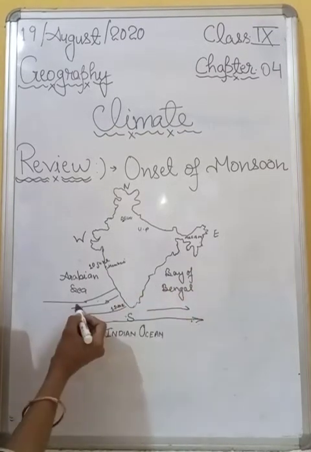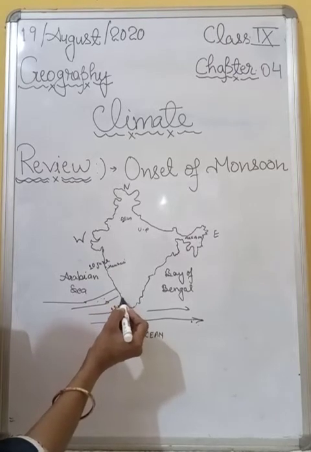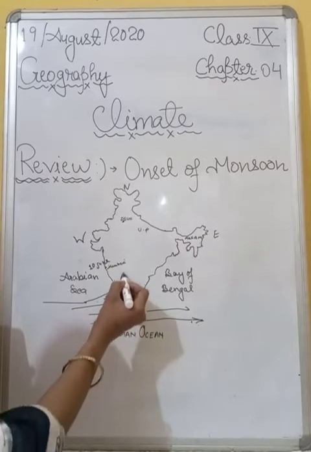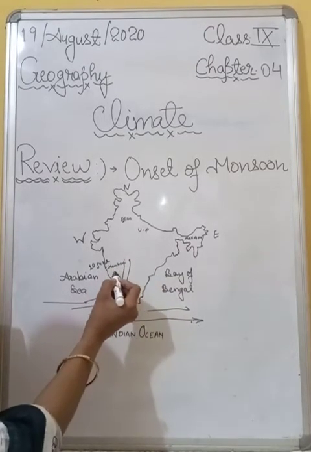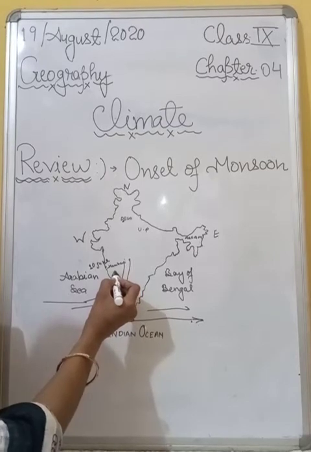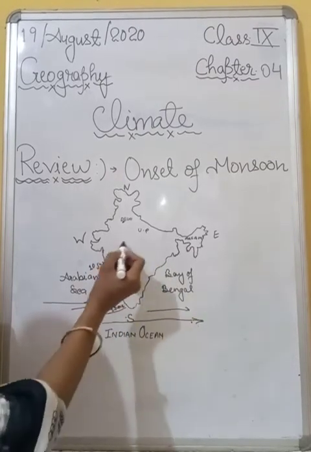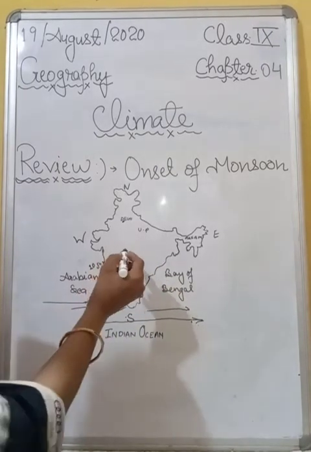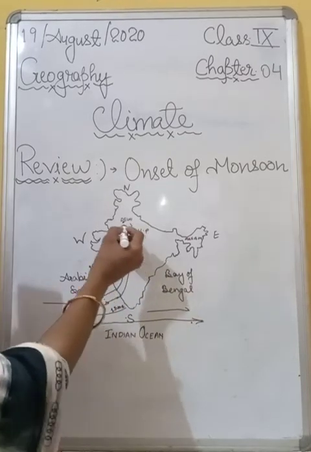So students, the Arabian Sea branch advances north, reaching around the 10th of June Saurashtra and Kutch or Mumbai, and it covers most of the central or Deccan plateau of India. All right, and then it reaches Delhi.